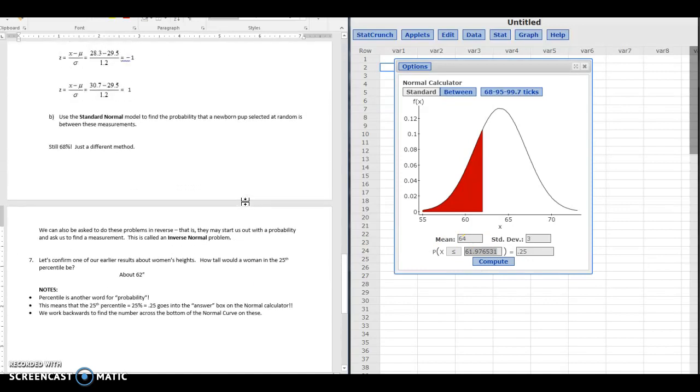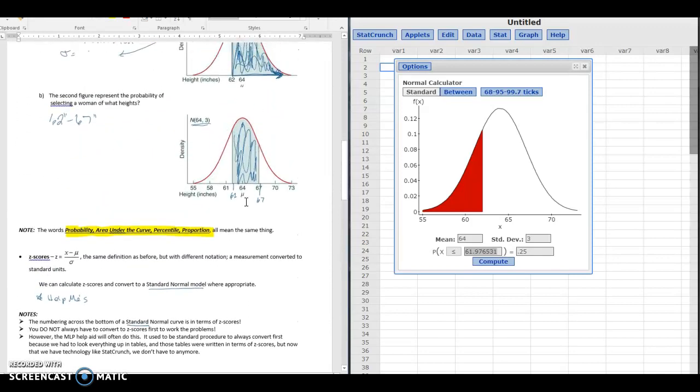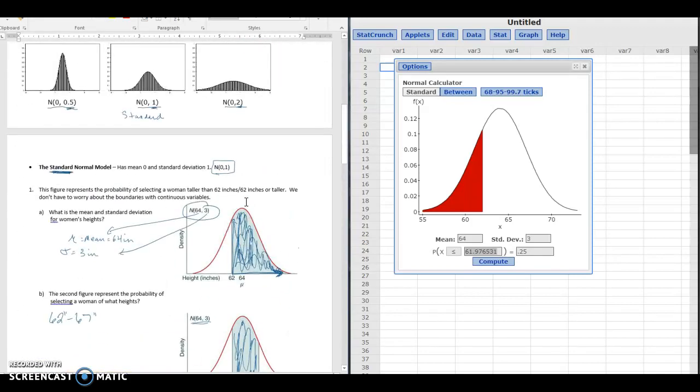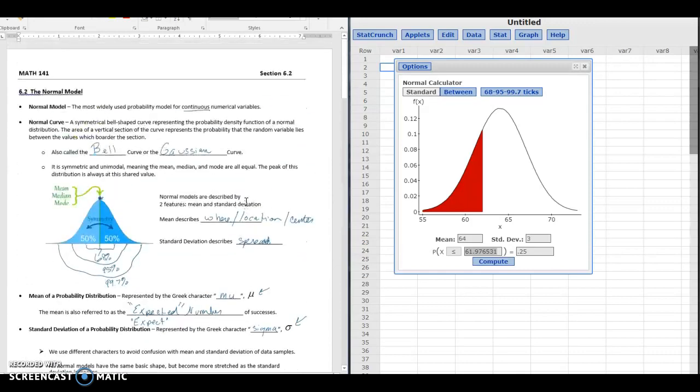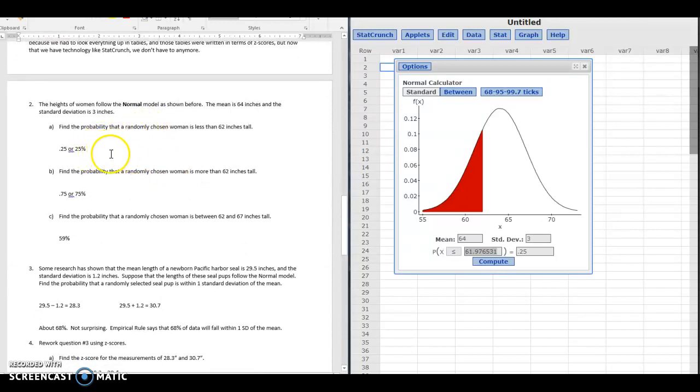Let's go ahead and scroll back up just to see. We were verifying one that we had already done. I believe, did we not do it here? I thought we did. Sure we did. We did it right here. The probability that a randomly chosen woman is less than 62 inches tall was 25%. So when we typed a 62 in here, we got 25%. When we typed in 25%, it should not be then surprising that we got back 62. So as you can see, the inverse normals are just working in reverse.